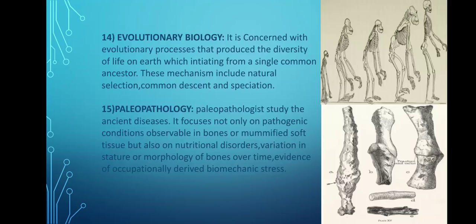Paleopathologists study fossil bones, skulls and skeletons to comprehend ancient diseases. So paleopathology is very helpful to give knowledge about the types of diseases which were present in the past time period.